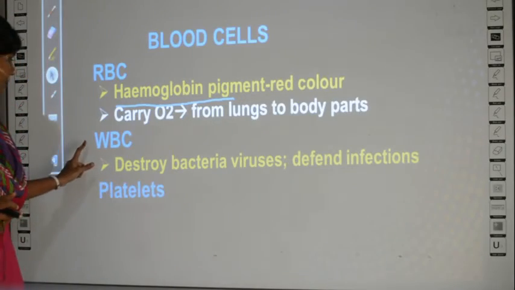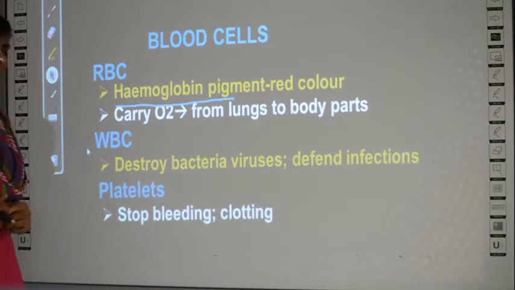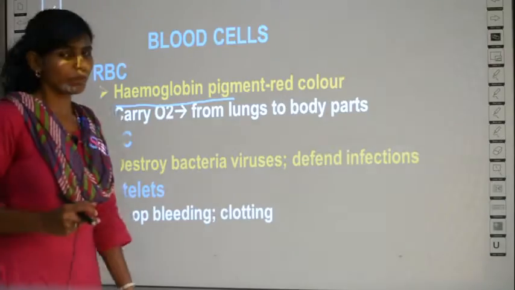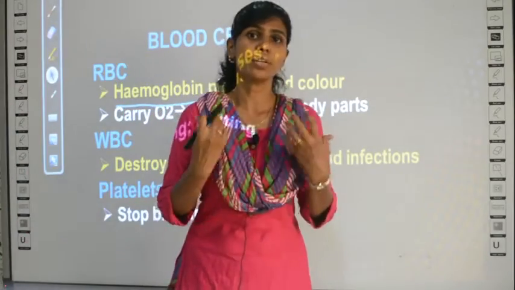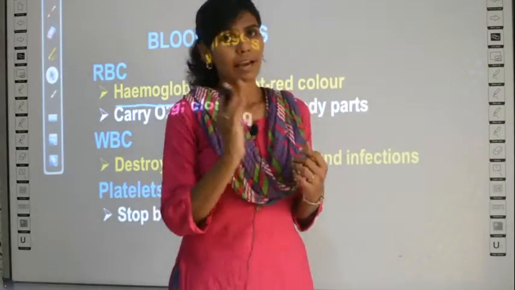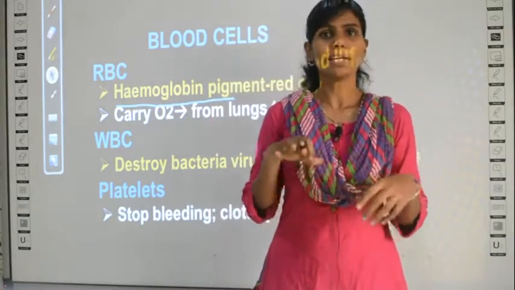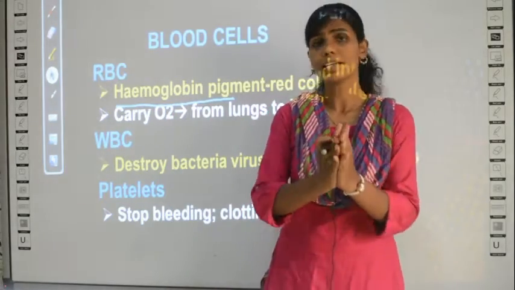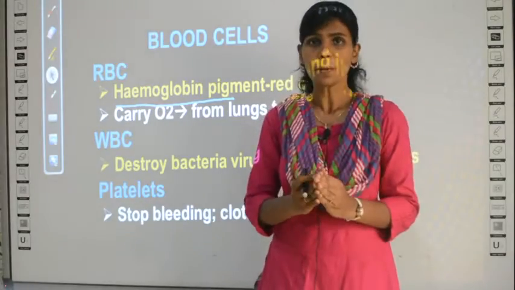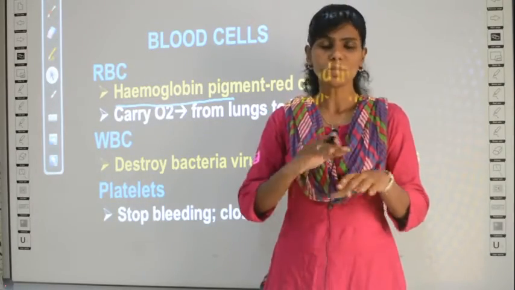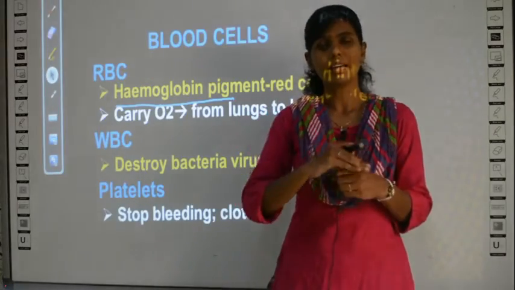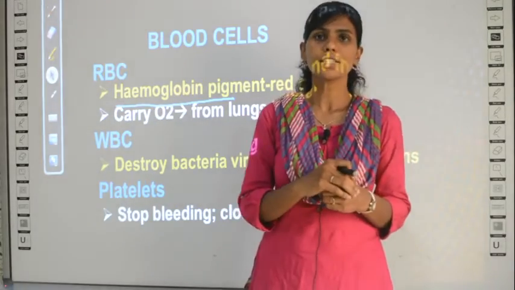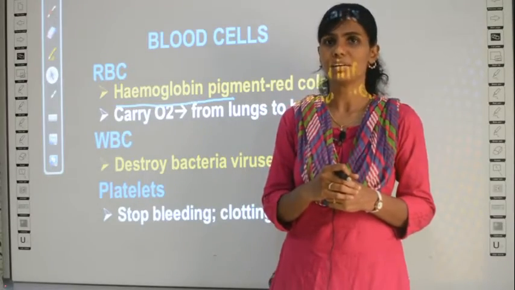Clear? There is a third type of cell called platelets. This is very important. Whenever you get a cut or a wound, suppose you fall down and you're bleeding, after some time, after 2 minutes, the bleeding stops, right? Unless it is a very big injury, the bleeding itself stops. It becomes somewhat dry in that place. That is called clotting, a blood clot.